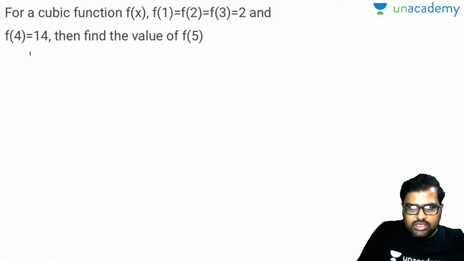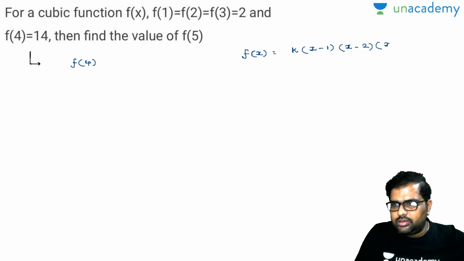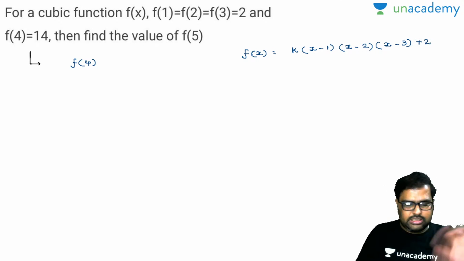So I'll break down this f of 4 is equal to 14. So how can I do this? I'll break down like this. So first of all, I'll write down the general equation here, f of x is equal to, see here the format, k into x minus 1 into x minus 2 into x minus 3 plus 2. So I'll write down like this. Why I wrote like this, you will get clarity.